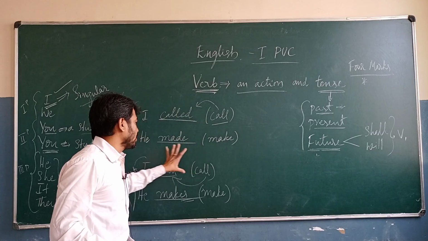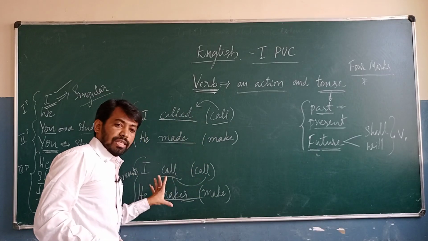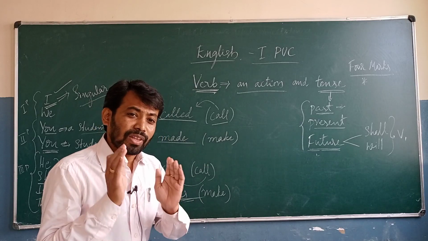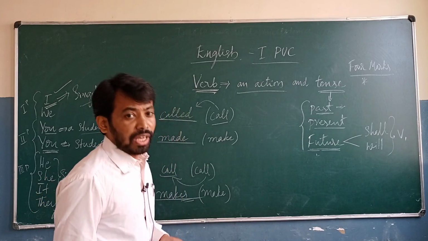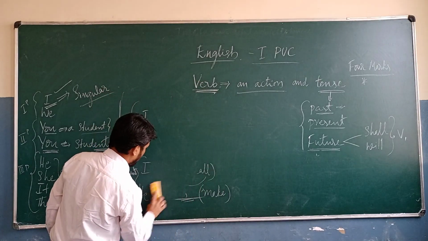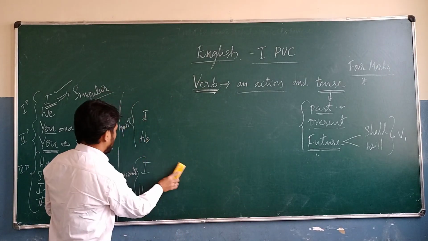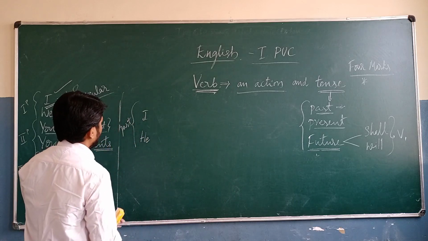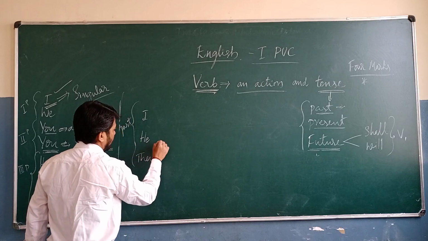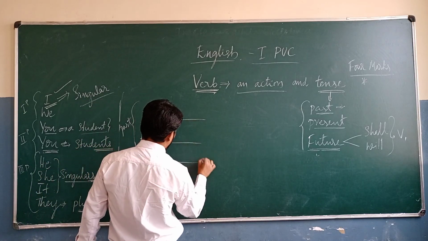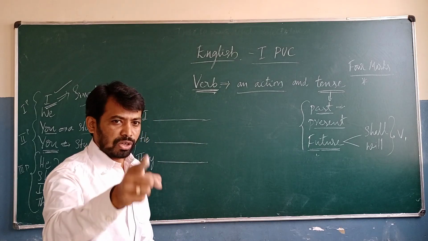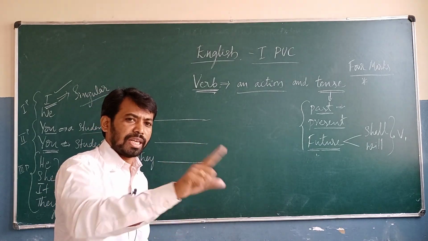In present tense, call changes to call, make changes to makes. That is in the present tense, if there is only one verb. Okay, cut this one and take the same. Here I, E, and then I'll take another one, they. Look at this one. If there is only one verb, we will change present tense into past tense.